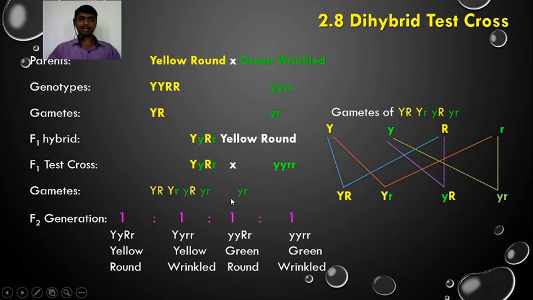Capital Y small r, when fused with small yr, gives this progeny. Small y capital R, with small yr, gives this progeny. Small y small r, with small yr, gives this progeny. So these different types of progeny appear in the F2 generation in the case of a dihybrid test cross. So the dihybrid test cross ratio is 1:1:1:1.